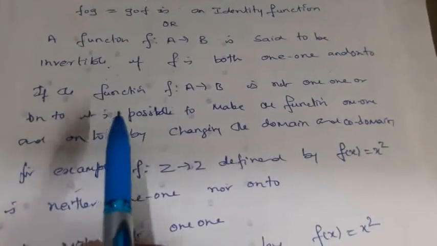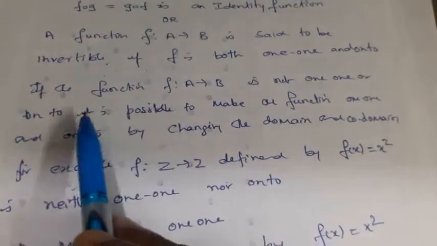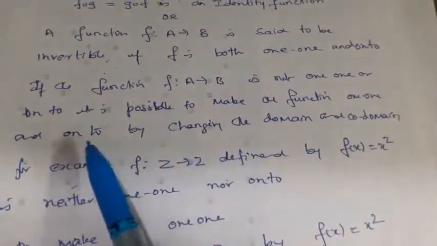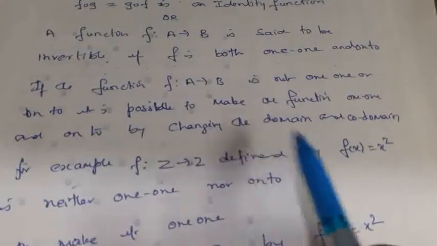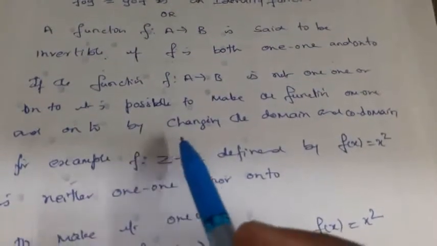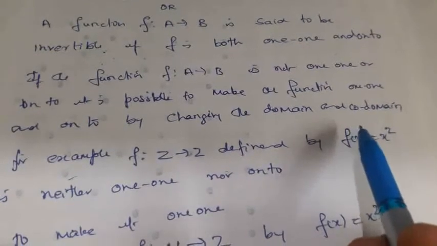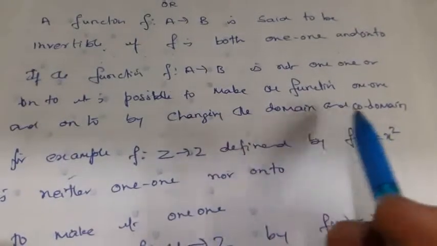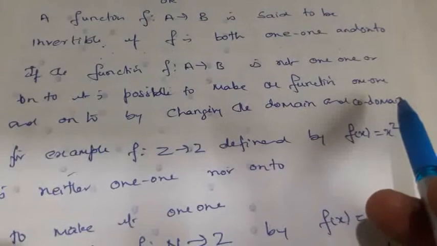Sometimes the function will not be 1-1 or onto. If the function f from A to B is not 1-1 or onto, it is possible to make the function 1-1 and onto by changing the domain and codomain, not by changing the function. Just by changing the domain and codomain, it is possible to make it 1-1 and onto.